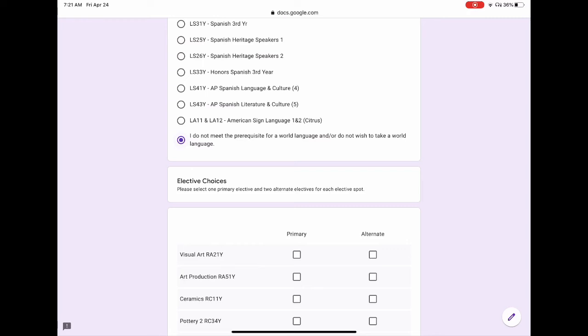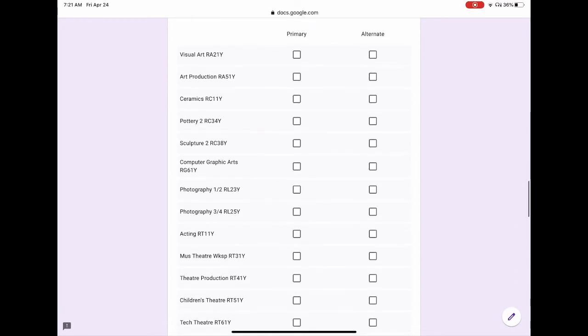So let's take a look at our electives here. You have two columns. You have primary choices and alternate choices. You'll select one primary choice for each elective spot. Every sophomore will have one elective spot. If you're not taking a world language, you will have two elective spots.